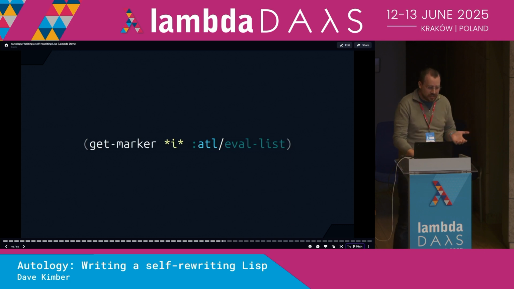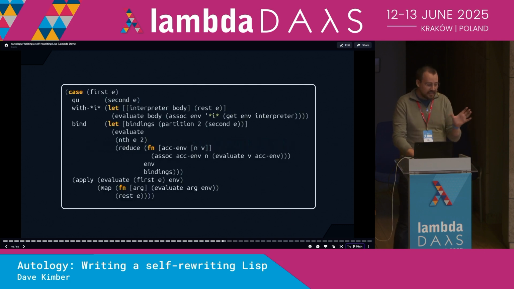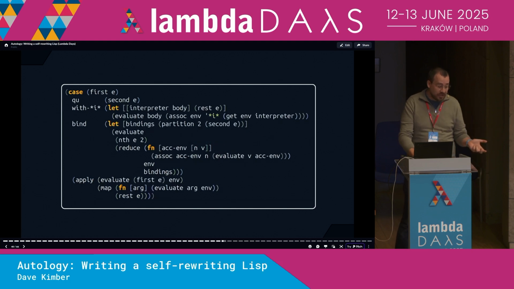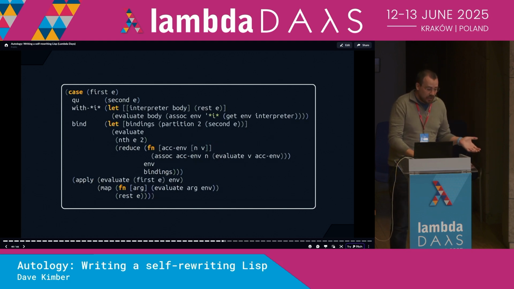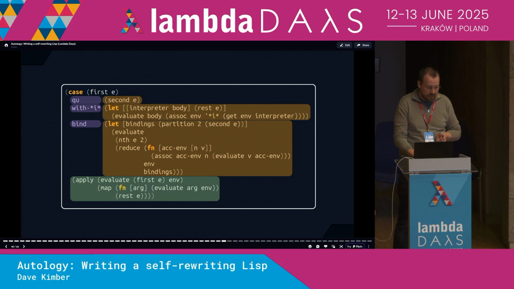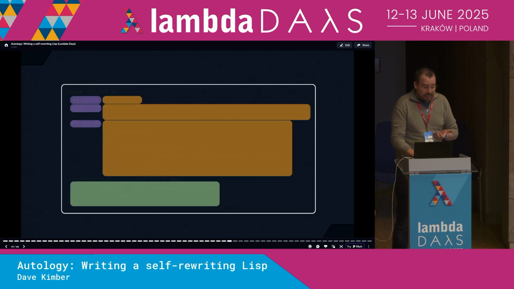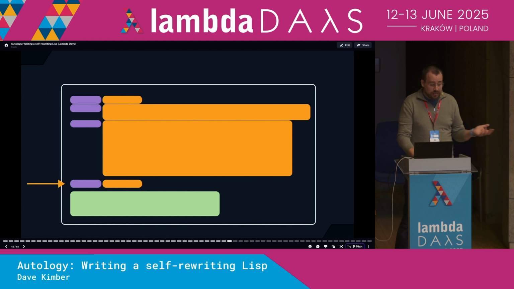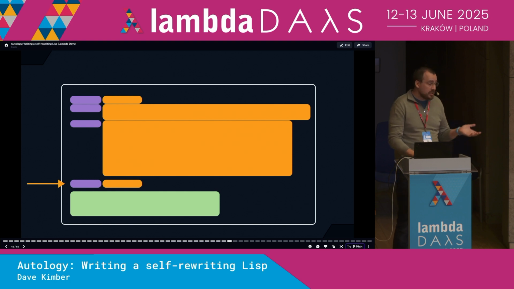This section is responsible for evaluating lists, and it consists of a case statement switching on the first element of the expression being evaluated. Each special form here is a pair of a test value and a result expression, and then there's a final default expression at the end with no test value. So to add a new special form to this data structure, we need to insert a new test value and result expression before that final default expression.